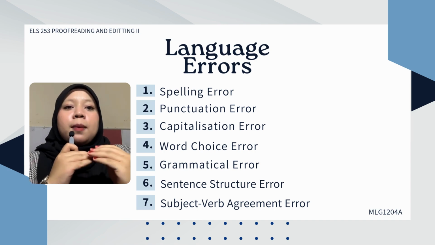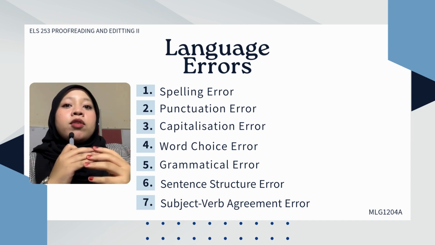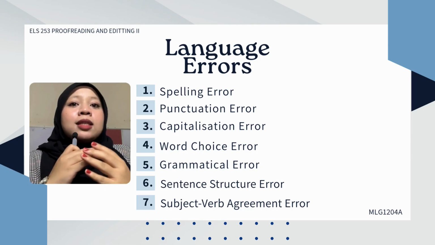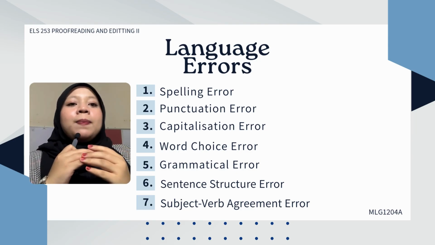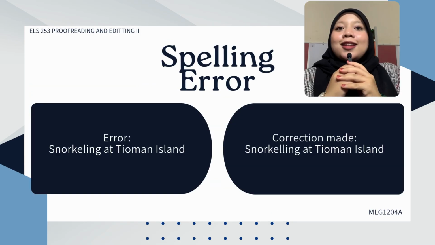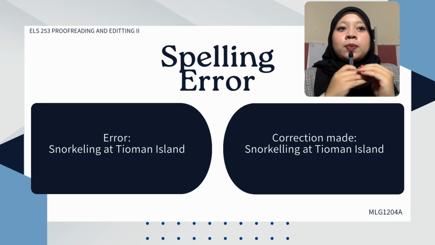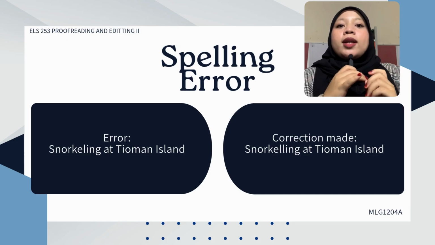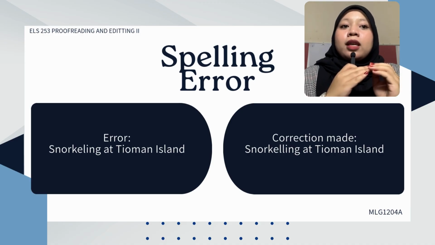Before I move into the examples, I would like to briefly explain why language errors occur in a document like this. Most of the time, this error happens because of inconsistent writing habits, influence from informal language, or simply a lack of awareness of proper spelling, punctuation, and grammar rules. Now, moving on to the first error that I found, which is the spelling error. The example shown here is snorkeling at Tioman Island with one L, corrected to snorkelling at Tioman Island with two Ls. This correction is needed because the original spelling uses American English, while the standard in the Malaysian academic context is British English. Using the correct version keeps the spelling consistent throughout the document.